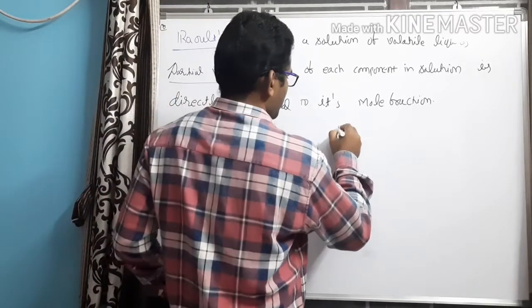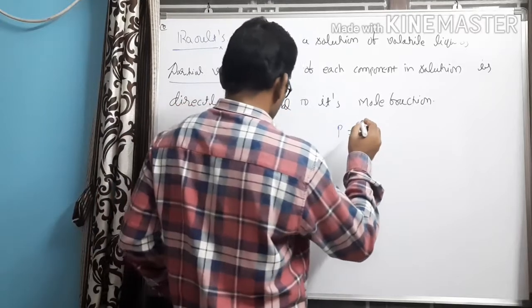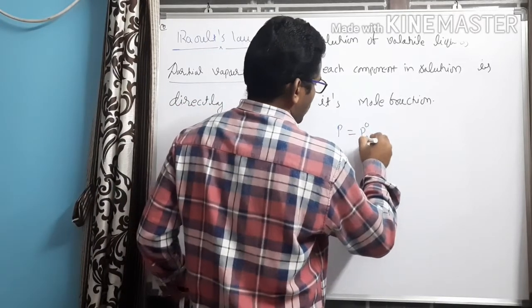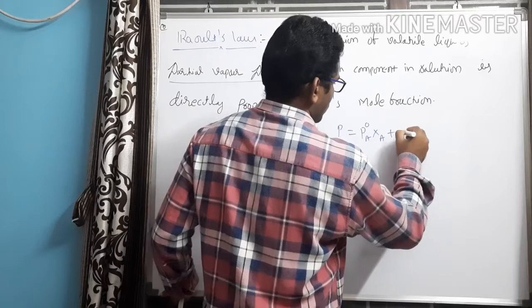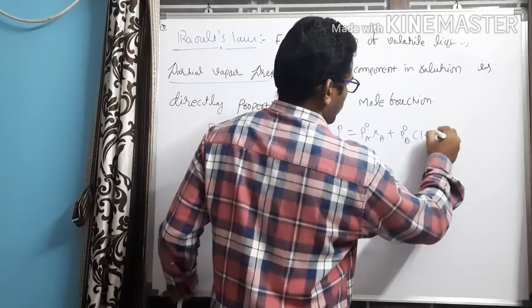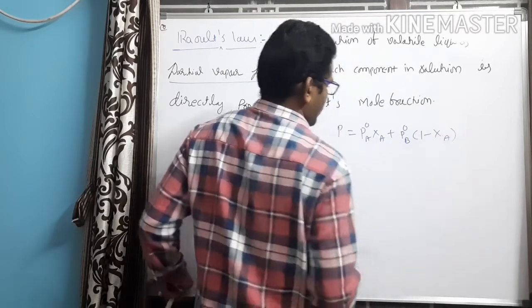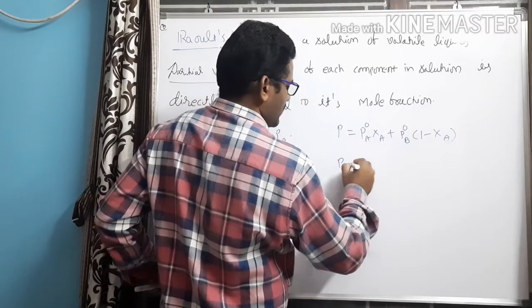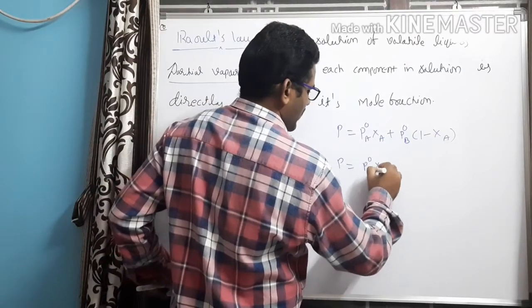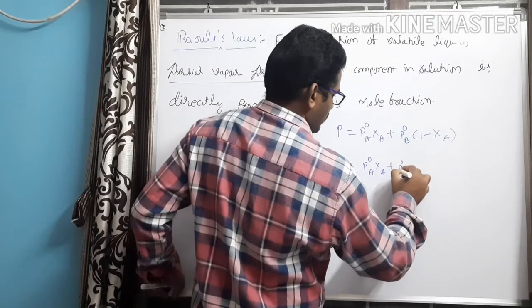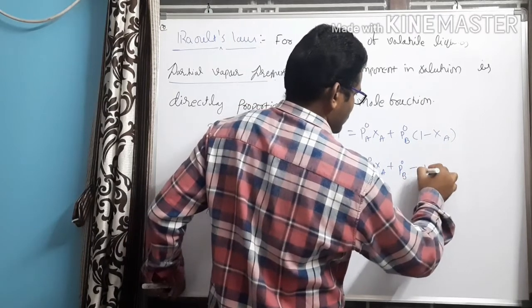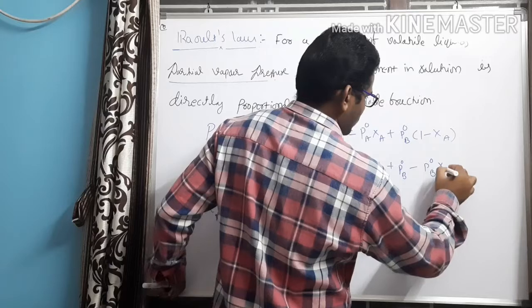Therefore, P is equal to P naught A into XA plus P naught B into 1 minus XA. When I expand, P is equal to P naught A XA plus P naught B minus P naught B XA.